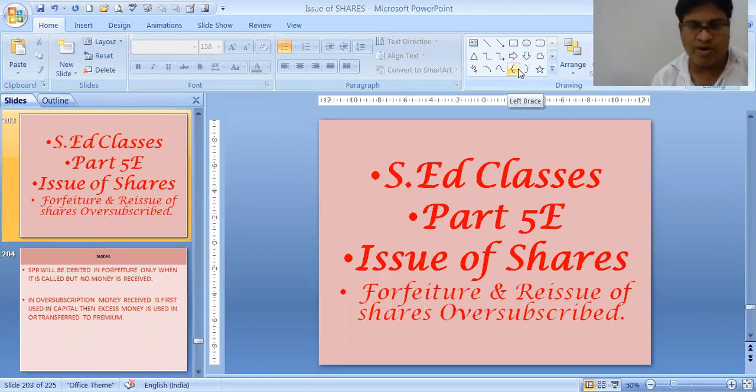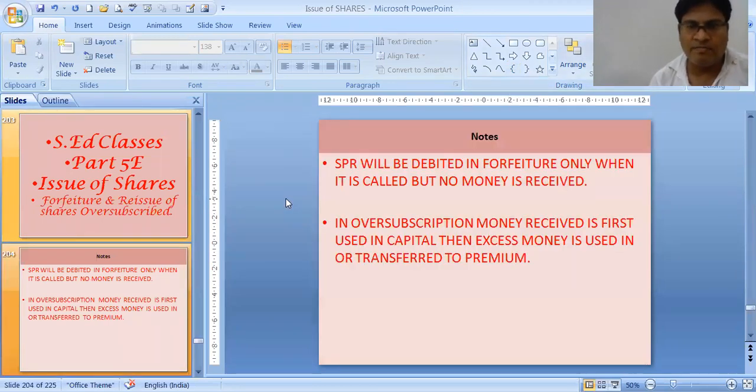Now, if shares are oversubscribed, then what will you do? When shares are oversubscribed and the pro rata allotment has taken place, that is the important thing. First of all, SPR will be debited in forfeiture only when it is called but no money is received. That we have already done, as a recap.